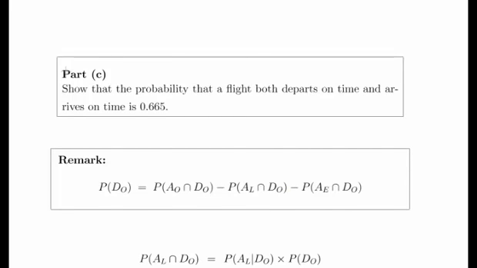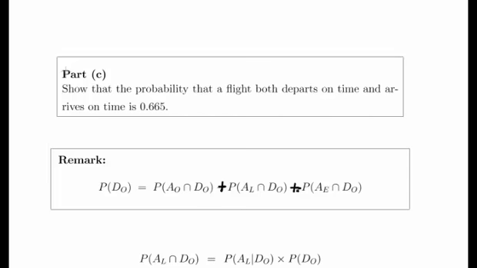Show that the probability that a flight both departs on time and arrives on time is 0.665, 66.5%. Hold on, I just realized those should be plus signs. I'll just change that. That should be plus. So, the probability of departing on time can be broken up into three parts. It could be the combination of the three events: arriving on time and departing on time, arriving late and departing on time, and arriving early and departing on time. So it's a combination of those three events.